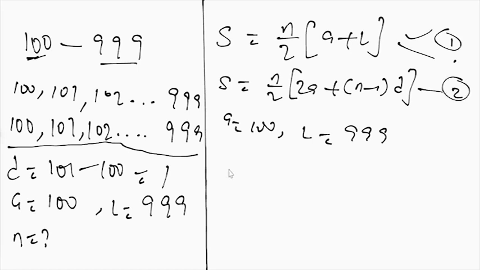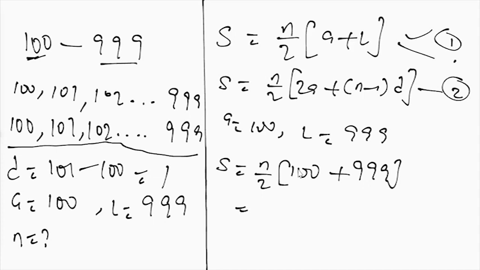When we do that in equation 1, we have S equals n over 2 into (100 plus 999), since A is 100 and L is 999. When you sum 100 plus 999, that gives us 1099. Let's call this equation 3.